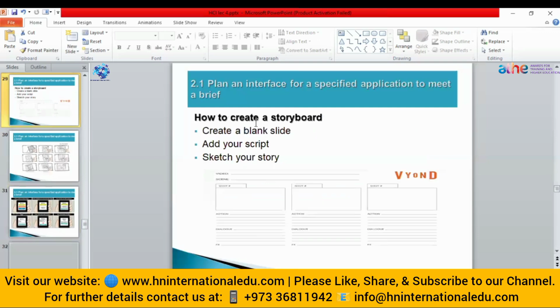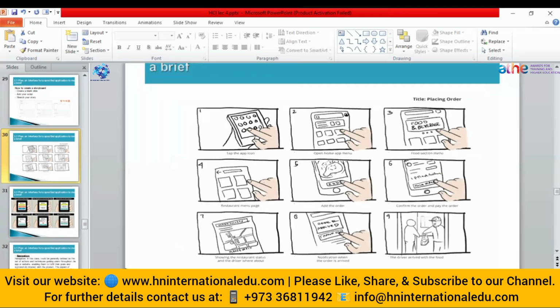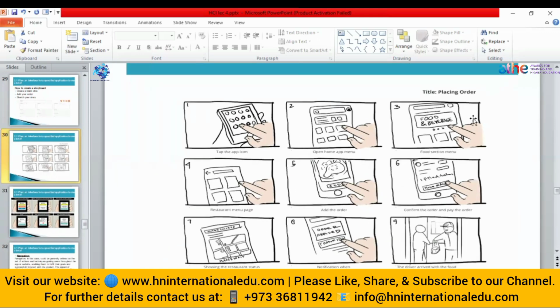Let me explain with an example. Just like this. This is a storyboard. You can use different tools to create such a storyboard, like Wireframe or Figma. But if you don't want to, you can even create a storyboard with a pen and paper. Now, if we observe this diagram, we can see that the title of the storyboard is placing the order. Means you have to design an interface for a restaurant application, and you have to create different pages. Means you want to explain the functionality of that application. So you create the storyboard of that.